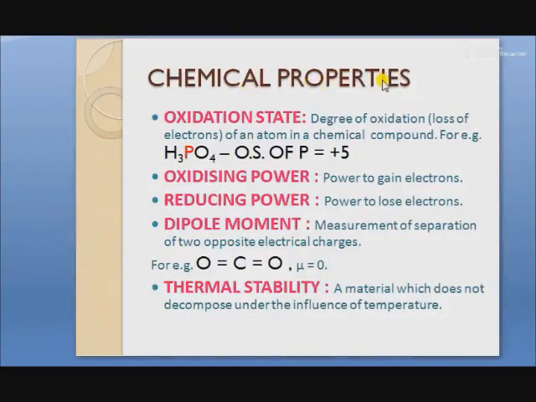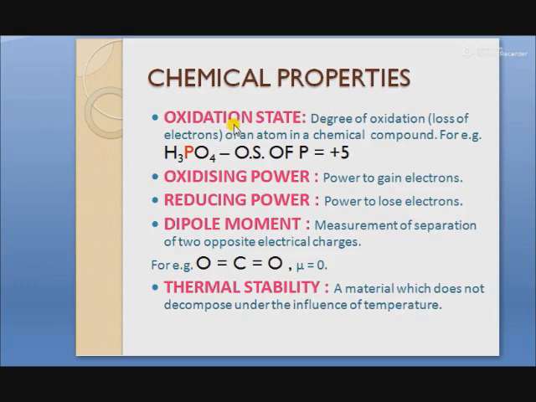Chemical properties. What do you mean by chemical properties? Chemical properties mean how the elements react with other elements, like nitrogen reacts with oxygen, halogens, etc. These properties show the chemical properties. These are some basic terms which are involved in the chemical properties.